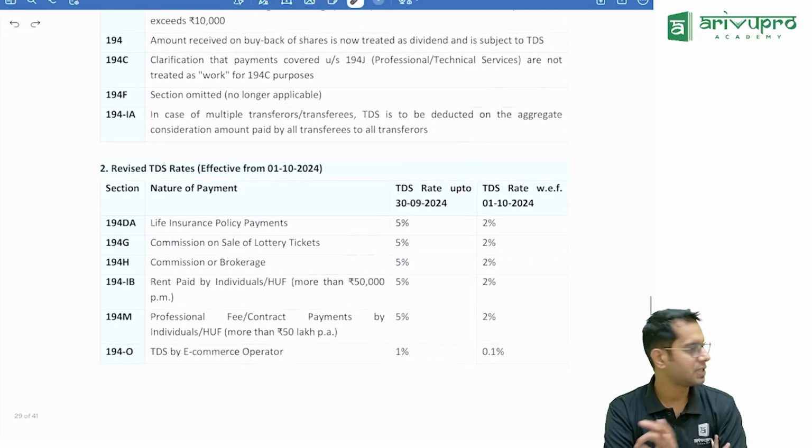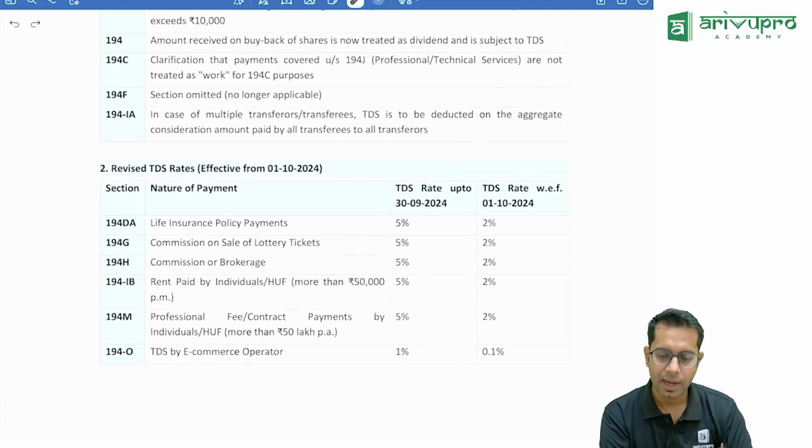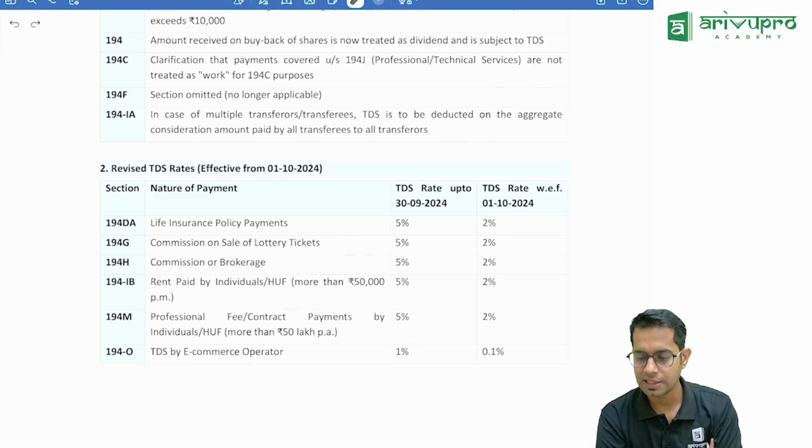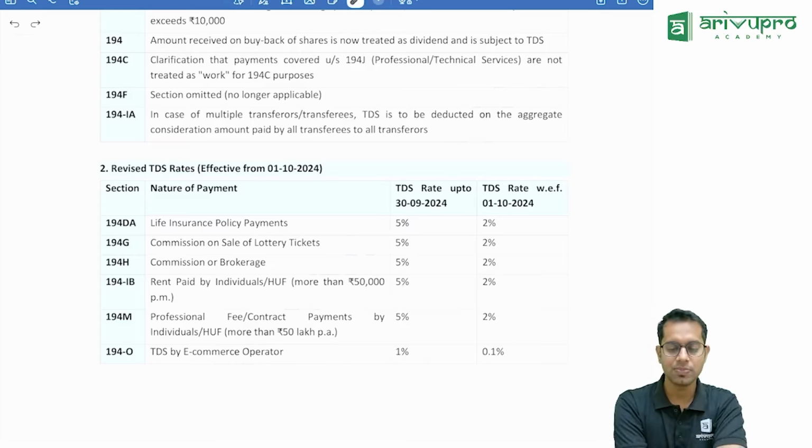194-IF section is now removed, and under 194IA, in case of multiple transferors or transferees, TDS is deductible on the aggregate consideration amount paid by all transferees to all transferors. What is this point talking about?